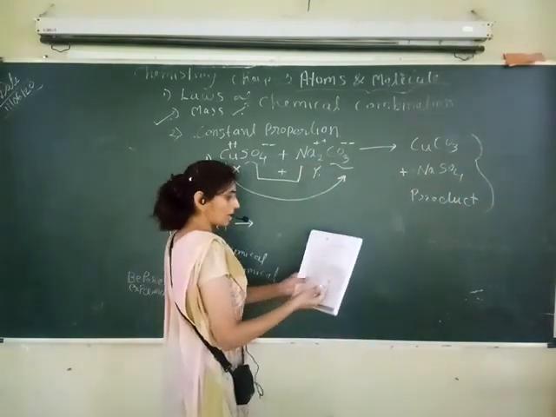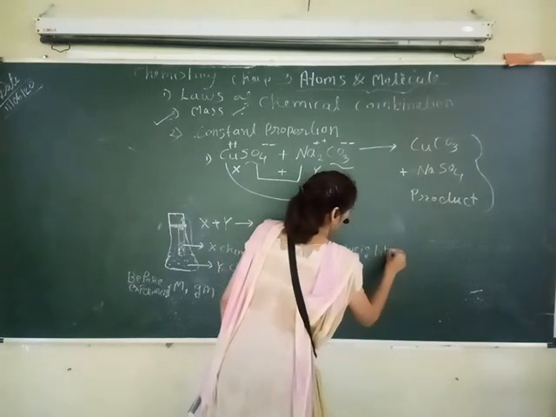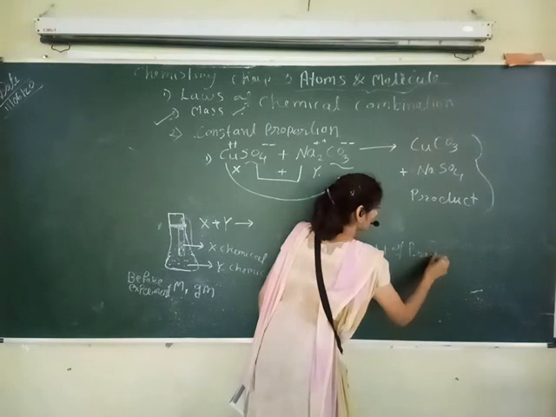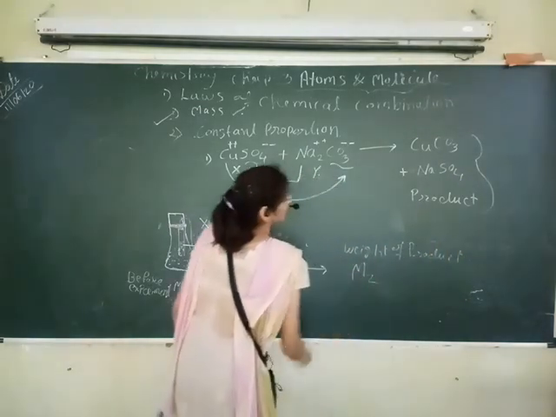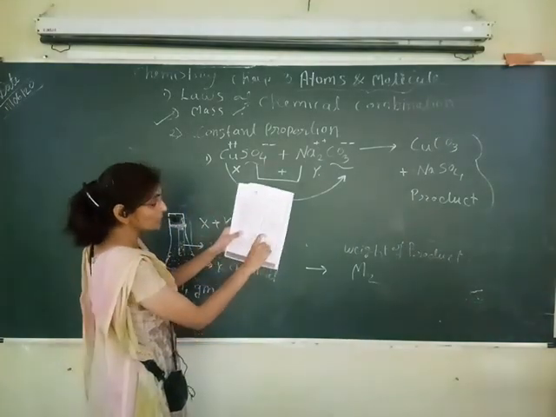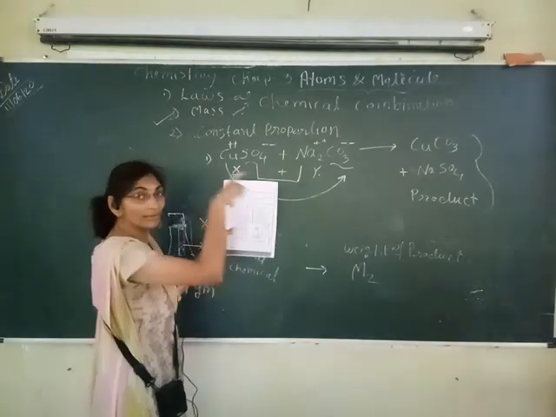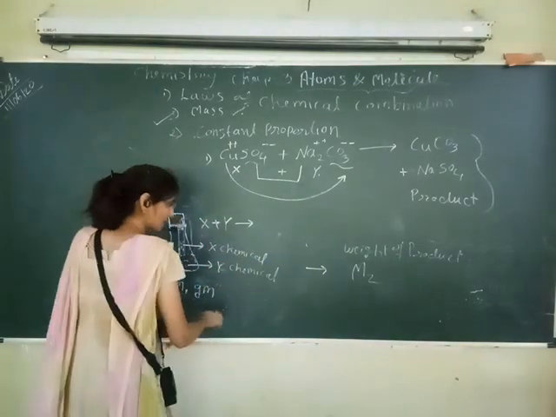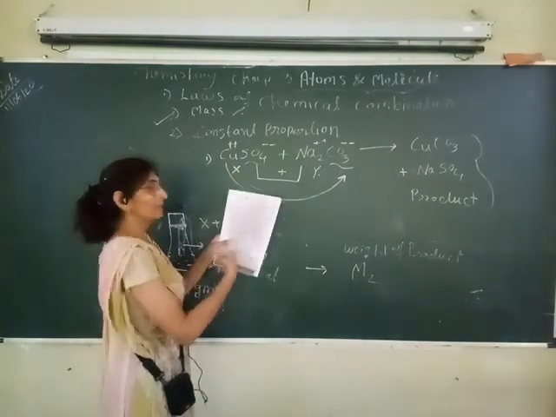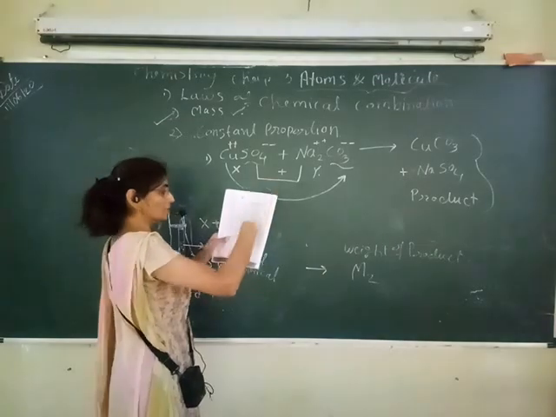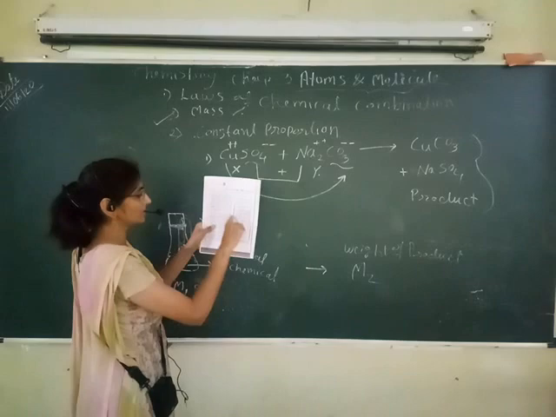the weight of this product. So after the chemical reaction, the weight of the product, that is M2, we will take. And here it is a closed container, because all the reaction happens in the closed container. That's why no gas is released and no chemical escapes outside that conical flask. All the chemicals, all the reaction is inside that